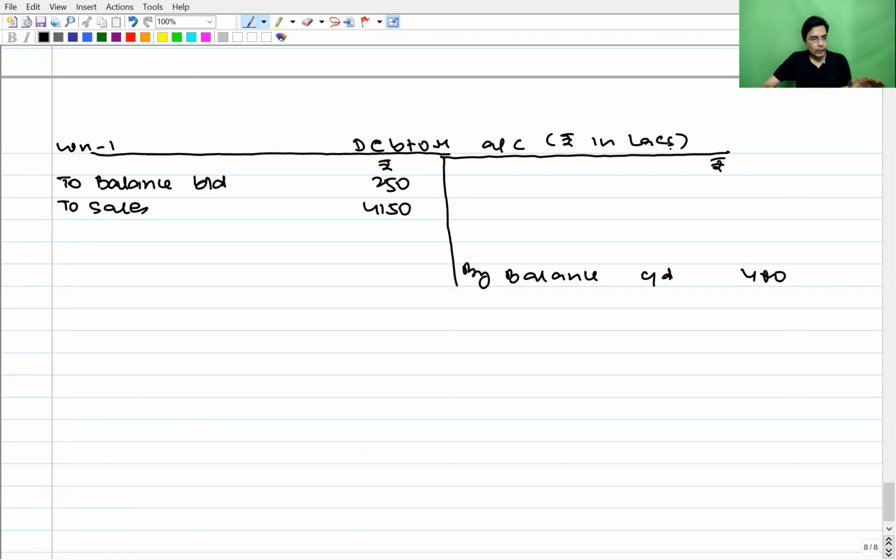Now the balancing figure of this account can give us the amount collected from debtors during the year. So by cash and bank account, collection from debtors, balancing figure.